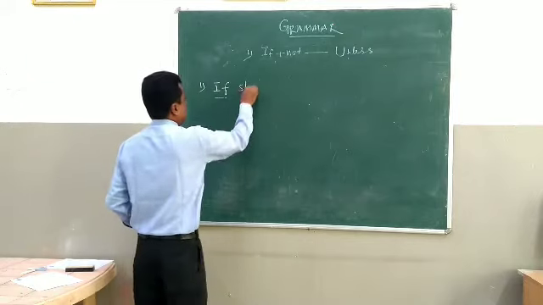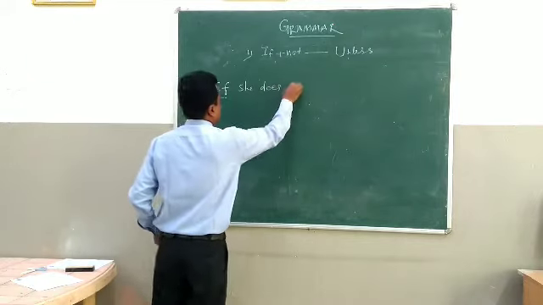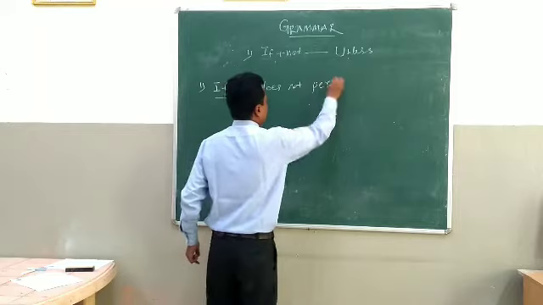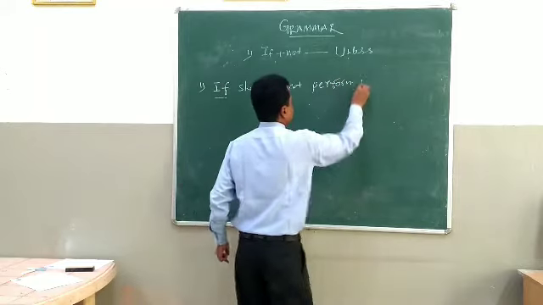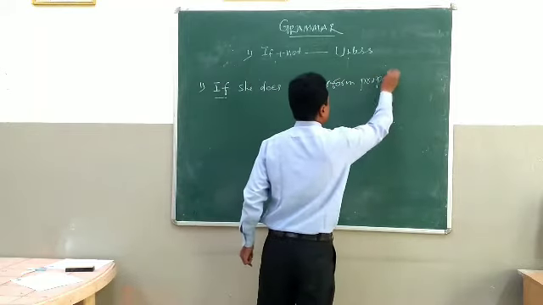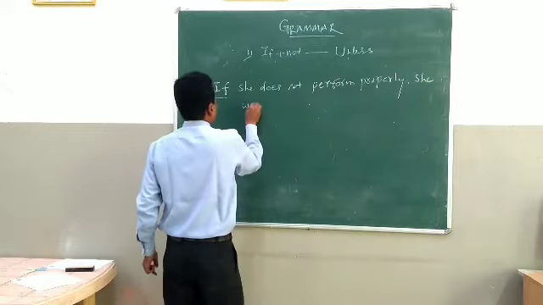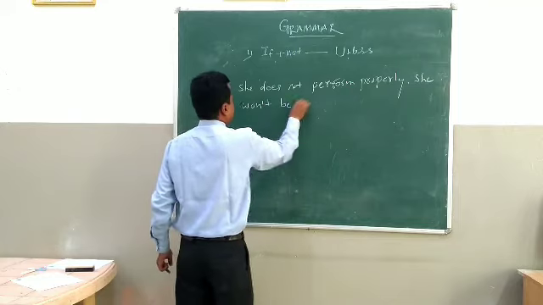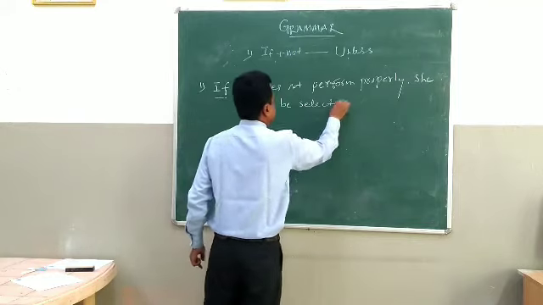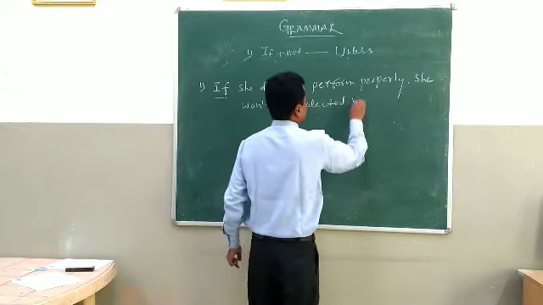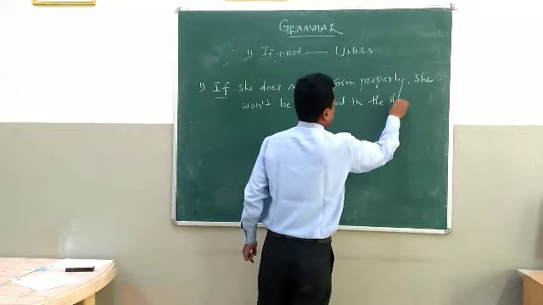If she does not perform properly, she won't be selected in the show.